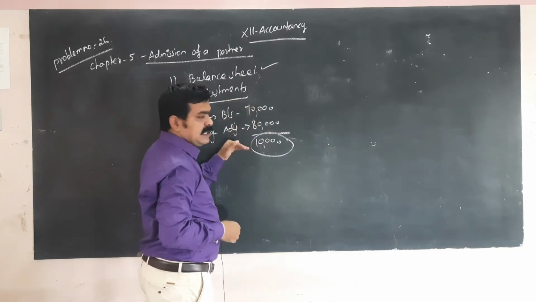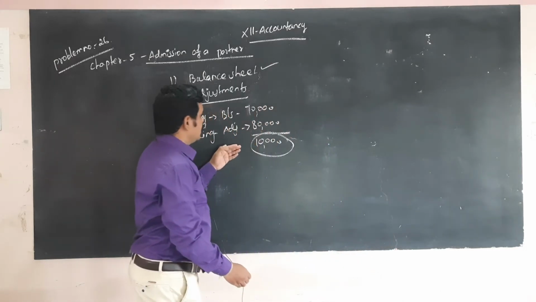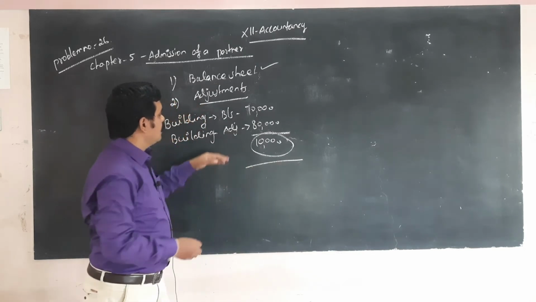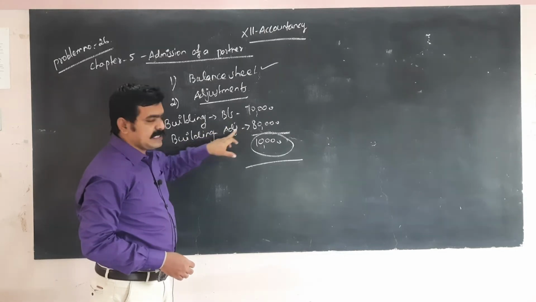So 10,000 will increase. Okay, in case here, 80,000 in the adjustment, 70,000 in the balance sheet.